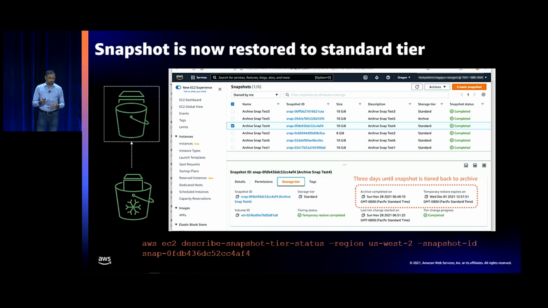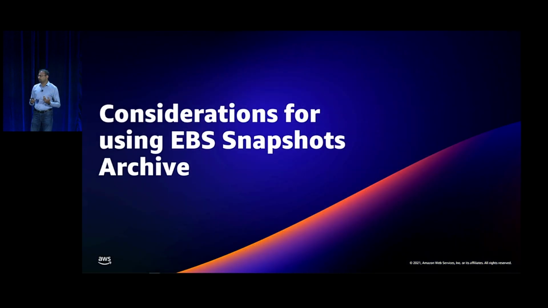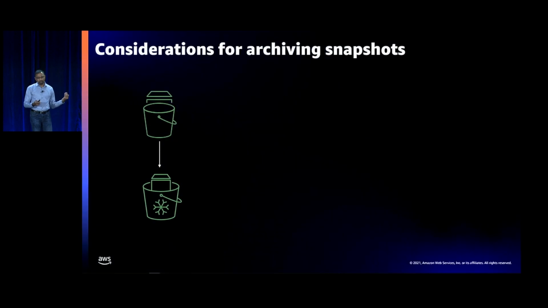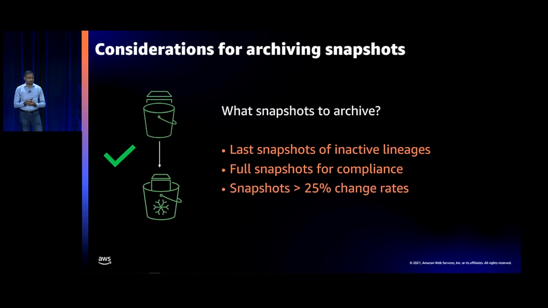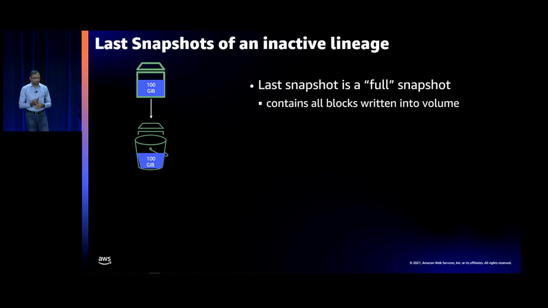So 2 API calls, but you want to understand what are the snapshots you want to archive, what are the ones you don't want to archive. So let me take you through some of the ones that you could archive. So last snapshots of inactive lineages, full snapshots that you might want to keep for compliance reasons, and snapshots with high change rates, 25% or higher, you can go ahead and archive these.